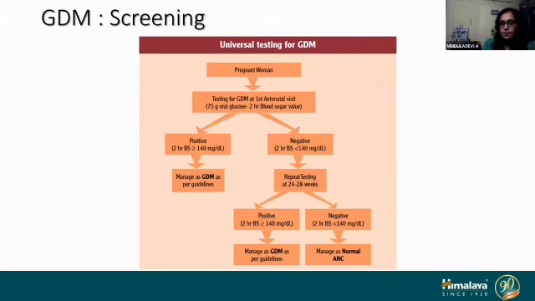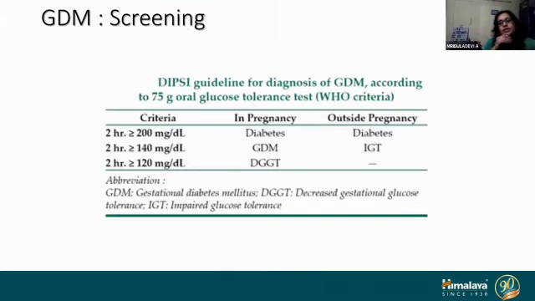Okay. So these are the cutoffs. When will we say a person is GDM based on DIPSI guidelines? We concentrate only on the 2-hour value. If the 2-hour value is more than 200, then there is no doubt it is diabetes, in pregnancy or outside pregnancy, it is the same thing. It is diabetes. We classify them as gestational diabetes query.